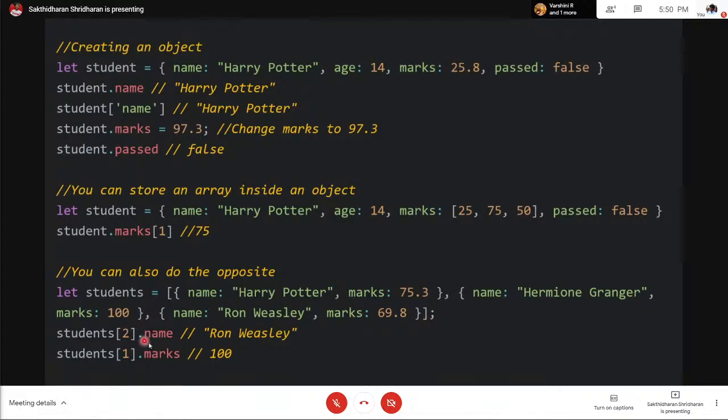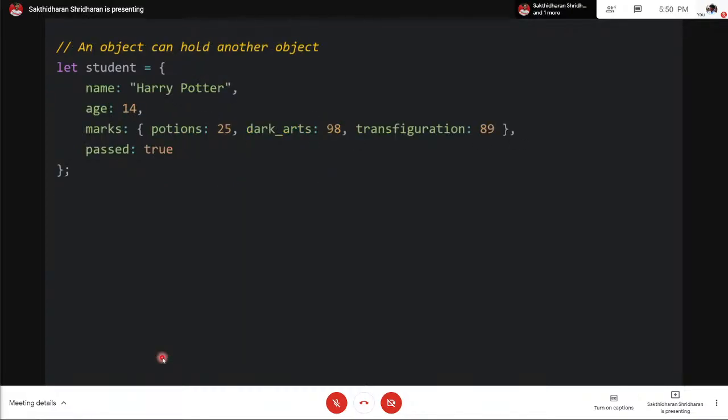If you want to get the name of the third student, you go like this: students of 2 dot name. Students of 2 will correspond to the third object because indexing starts from 0, and dot name points to this attribute. Now if you want to get the marks of the second student, students of 1 dot marks, that's 100. So students of 1 corresponds to Hermione Granger, and she gets 100, of course. That's how you access and change a value of a particular object inside an array. An object can also hold another object.